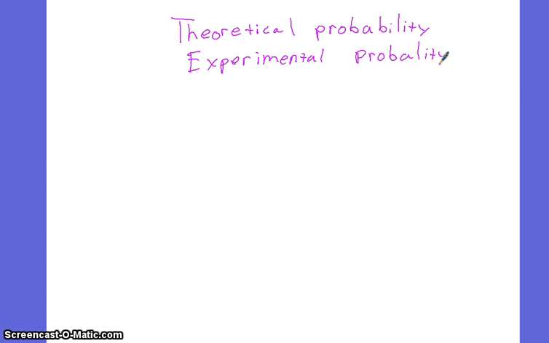So if a basketball player makes 80 free throws in 100 attempts, then experimental probability is 4/5, because 80 over 100 reduces down to 4/5. Okay, that's an 80% free throw shooter, because that's experimental probability. Batting average in baseball is also experimental probability. So let's take this down to one more problem. I'm going to do this pretty quickly.